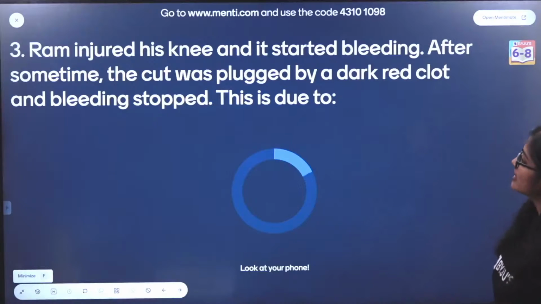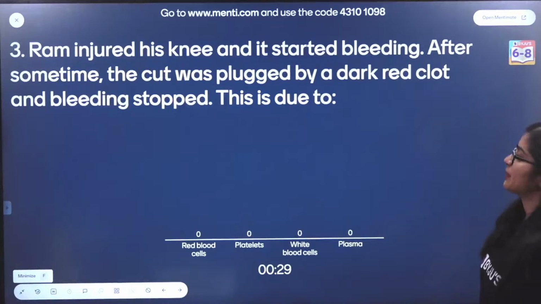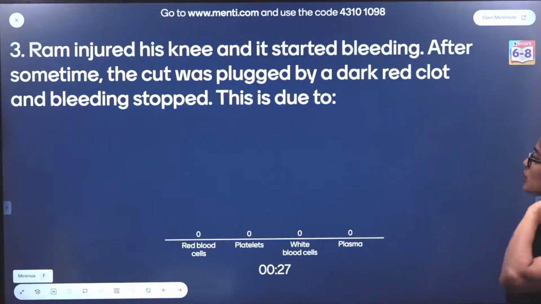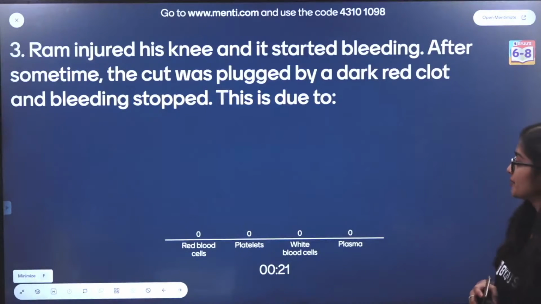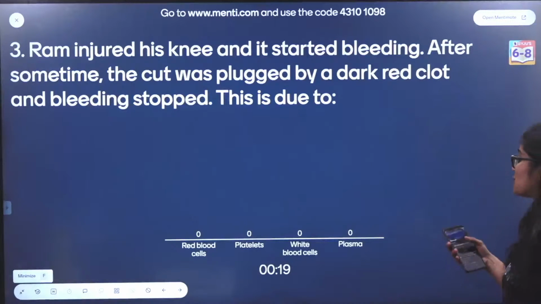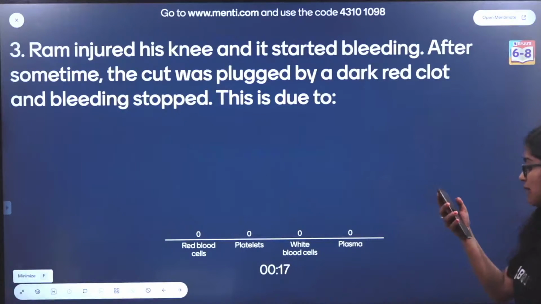Ram injured his knee and it started bleeding. After some time, the cut was plugged by a dark red clot and this stopped bleeding. This was due to what? Red blood cells, platelets, white blood cells, or plasma?